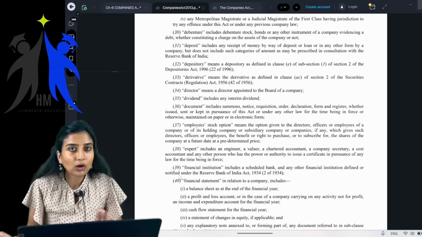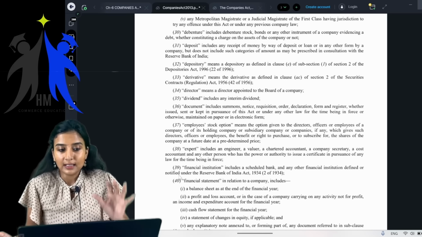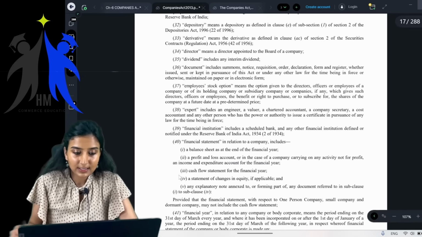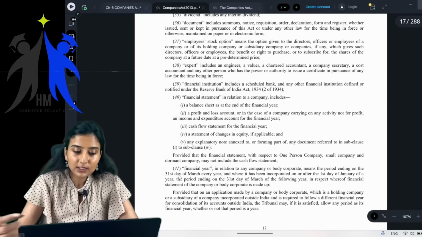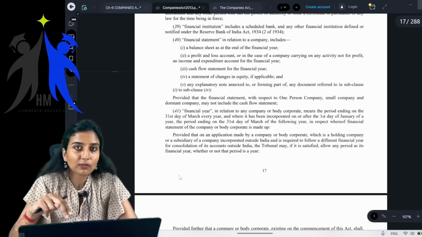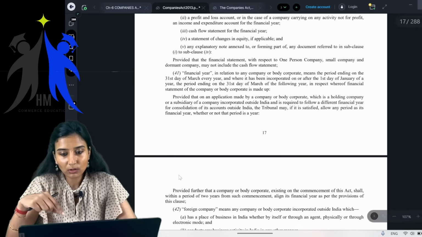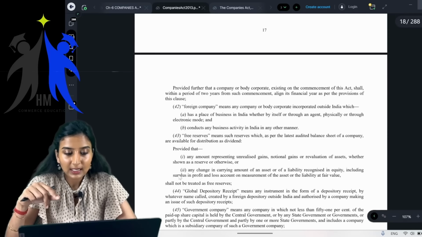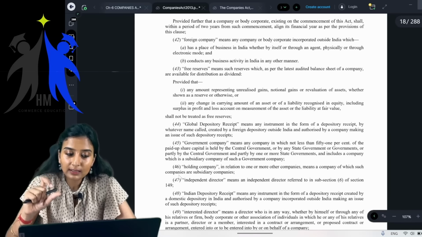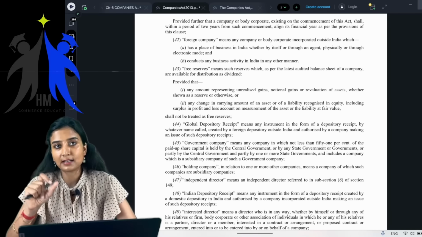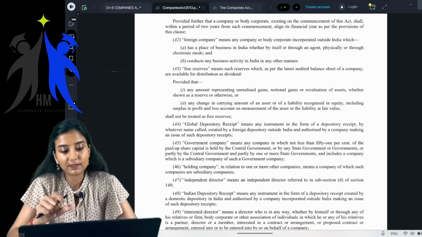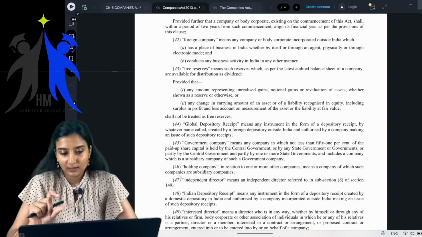Else you are not called a resident. In the same manner, there are so many definitions given in section 2 of the act, and only if something satisfies that definition is it called that.